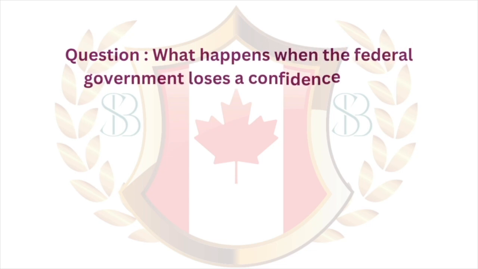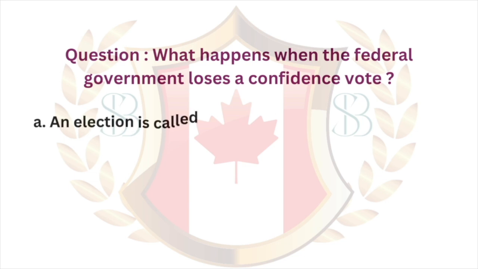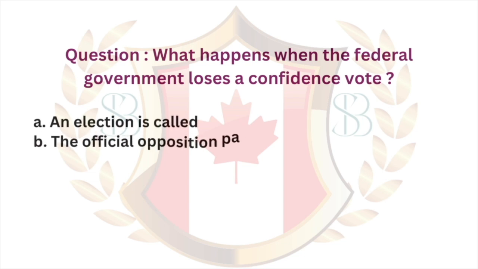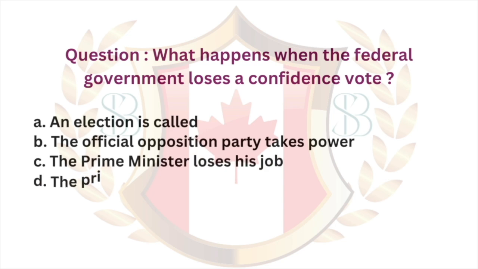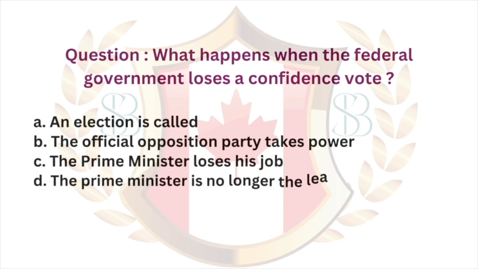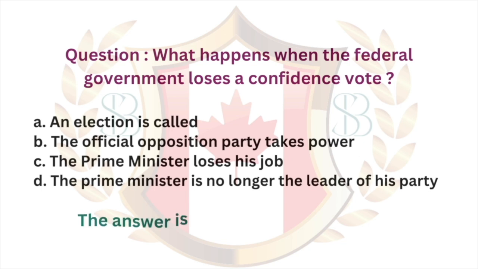Question. What happens when the federal government loses a confidence vote? A, an election is called. B, the official opposition party takes power. C, the Prime Minister loses his job. D, the Prime Minister is no longer the leader of his party. The answer is A, an election is called.